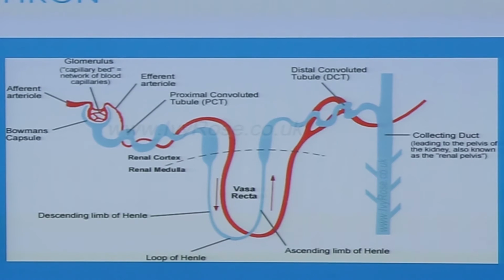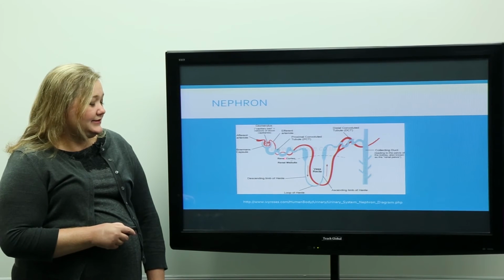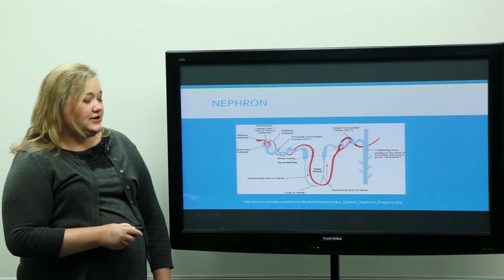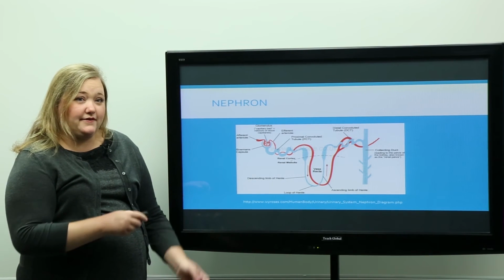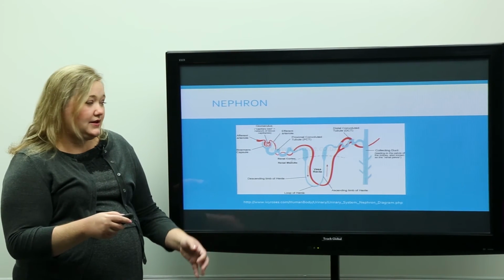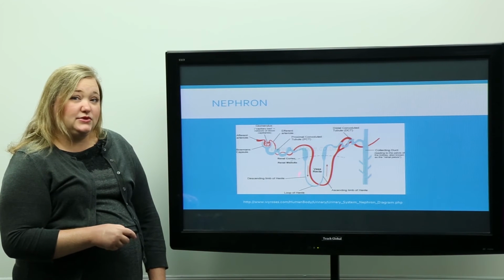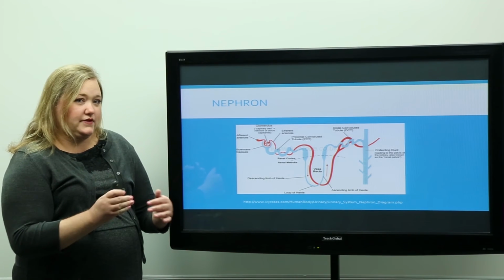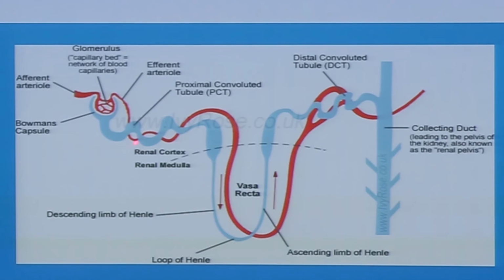Where the glomerulus filters to is right here. That's the Bowman's capsule. From the Bowman's capsule, we get into the proximal convoluted tubule right here. And again, all up here is in the renal cortex, so that kind of outer shell that we saw in the kidney. And then down here is the medulla, which is more of the inner part of the kidney. After the proximal convoluted tubule, we have the loop of Henle.